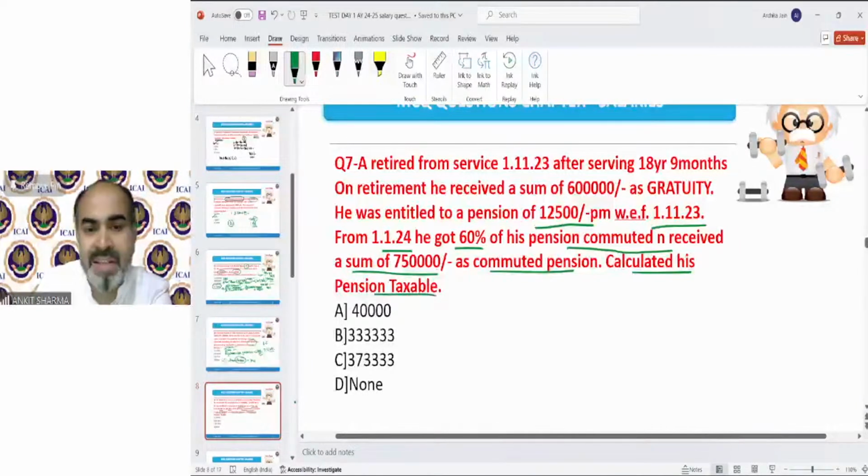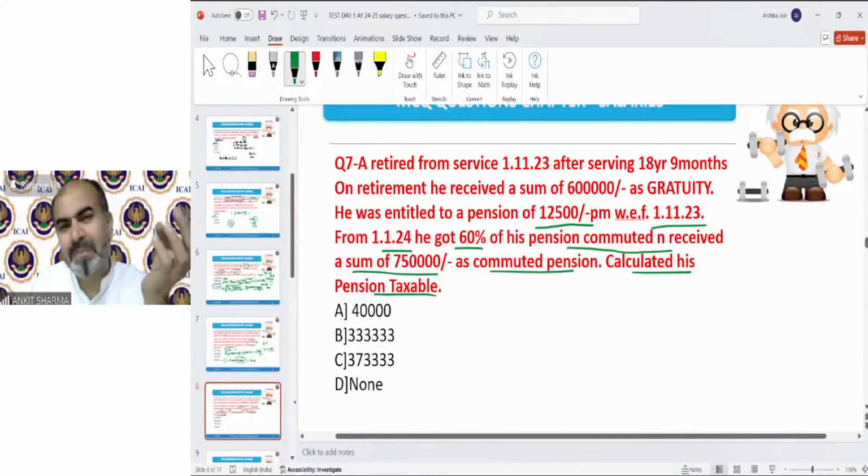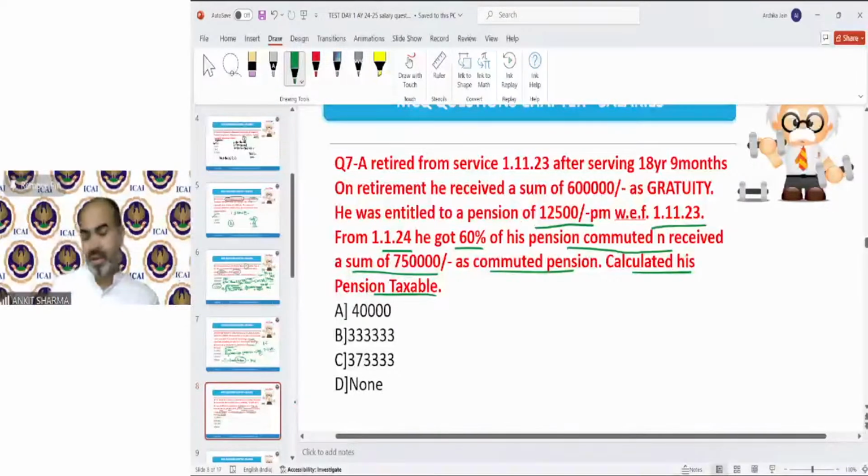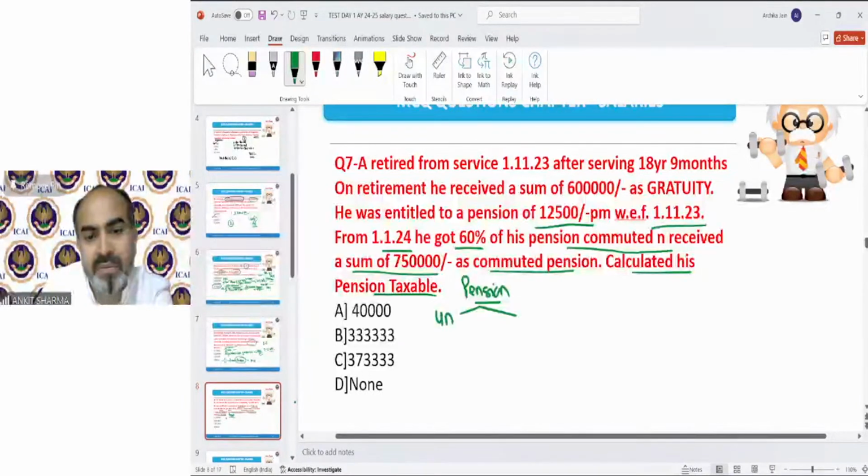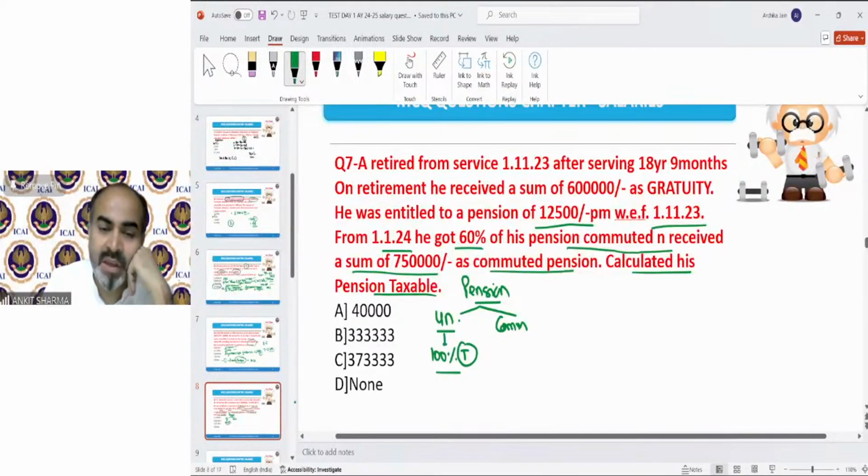Calculate his pension taxable. I don't know why multiple students get confused in pension taxable questions. It's a simple question, and I believe it's more of mathematics rather than income tax provision, because the income tax provision regarding pension is simple. Like, what is the provision for pension taxability? It will be uncommuted or commuted. Fine, I am writing in short. If it is uncommuted, it is 100% taxable for all employees. Sorted? All employees.